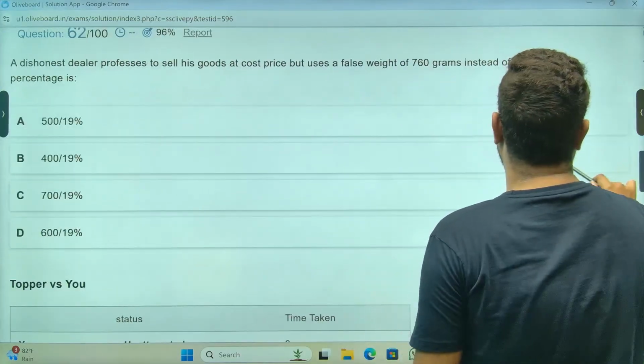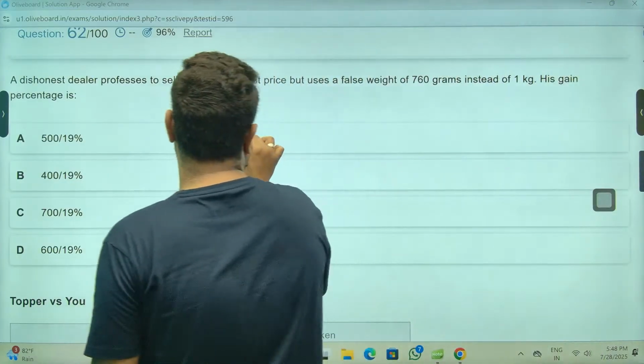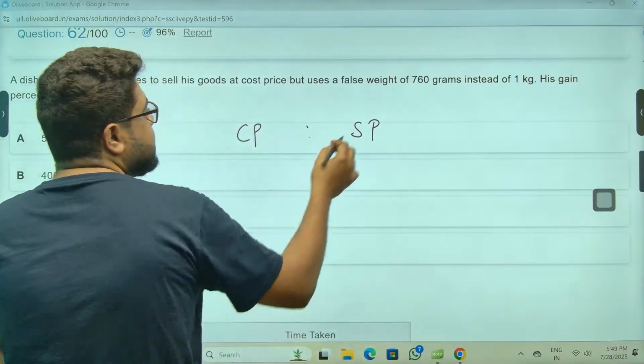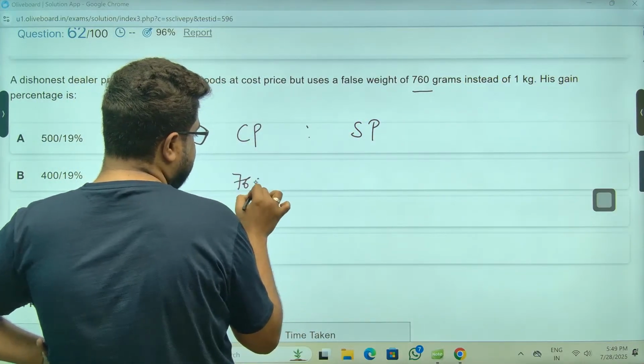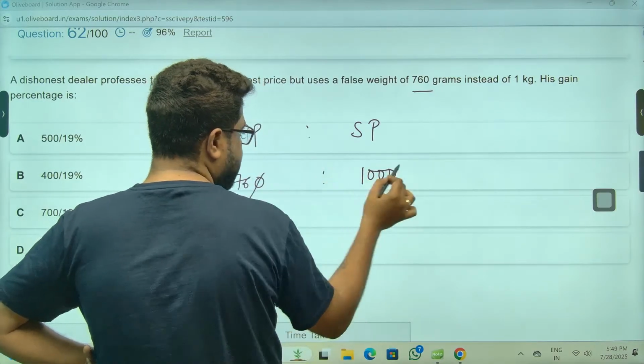Dishonest dealer, sir. Simple question. Take CP. Sir, he gives 760 but takes money for 1 kg. So that's all.